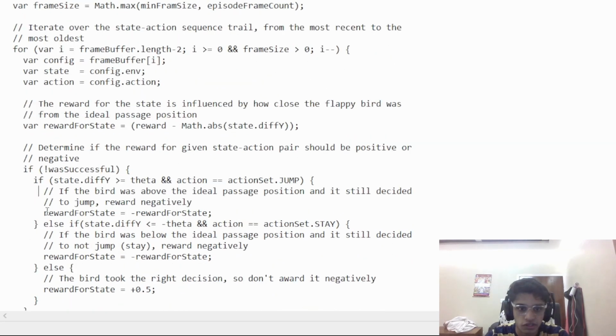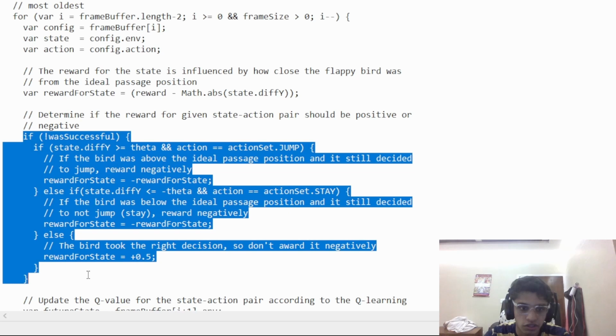There are different cases where the agent can sometimes jump through the space between the green tubes when it can already pass without jumping, and there are certain cases where the bird can decide to stay when it is supposed to actually jump through the spaces. So that is being defined in this particular part over here.